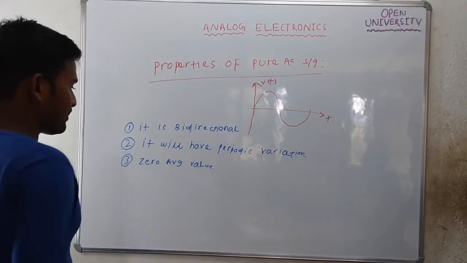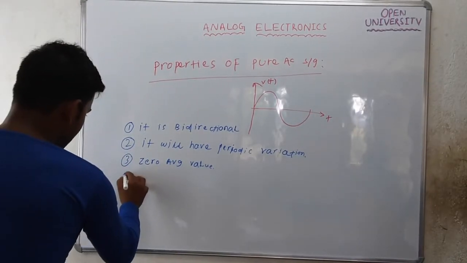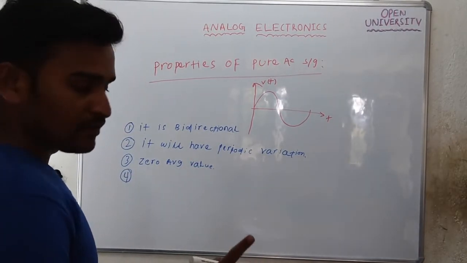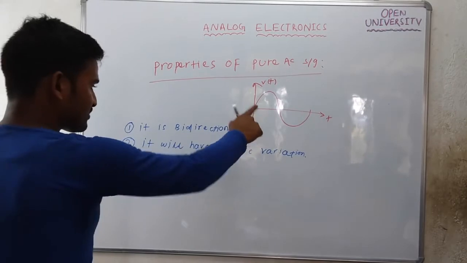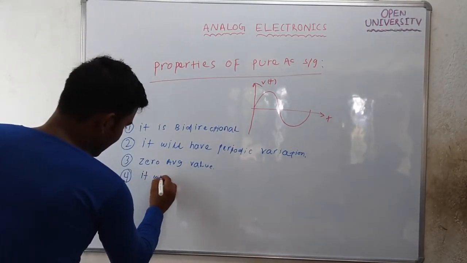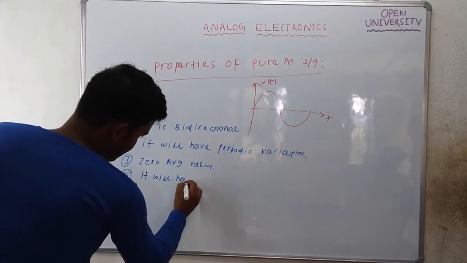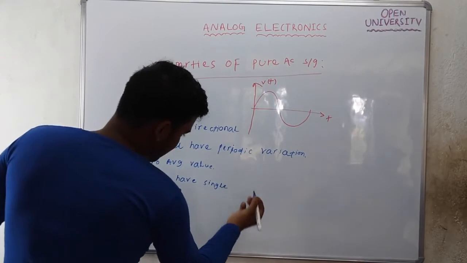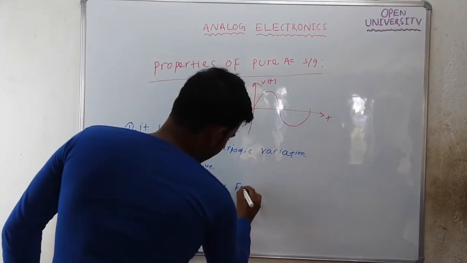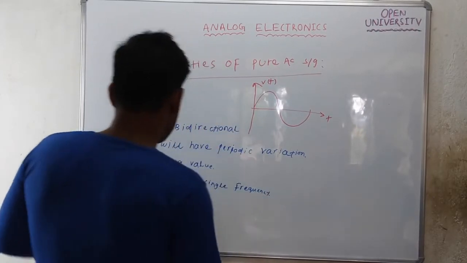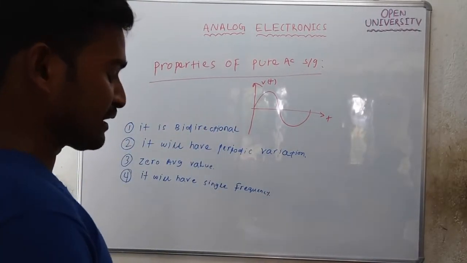And the last one is that it will have a single frequency. Such sinusoidal signals have only one frequency. So these are the properties of a pure AC signal.